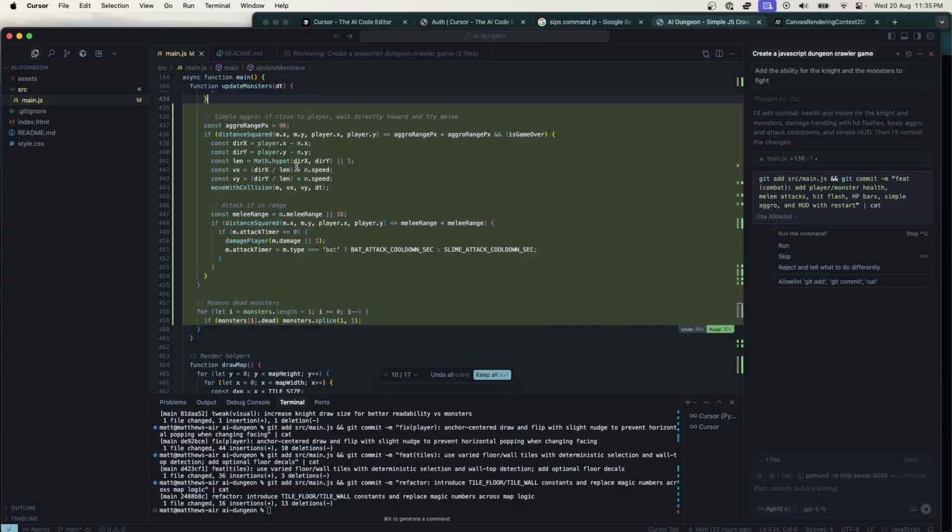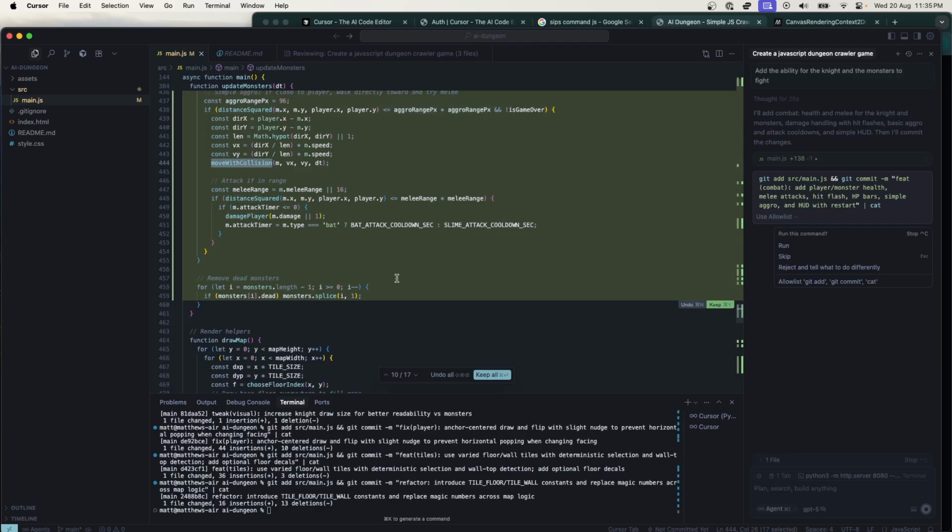If it's near the player, it will attack. Get the distance to the player, move towards the player, attack if in range. It's kind of interesting right here. It's not using any kind of object-oriented programming here. Instead of saying monster dot cooldown, it just takes the type and then does a turn array on that. I don't know why it's doing it that way.